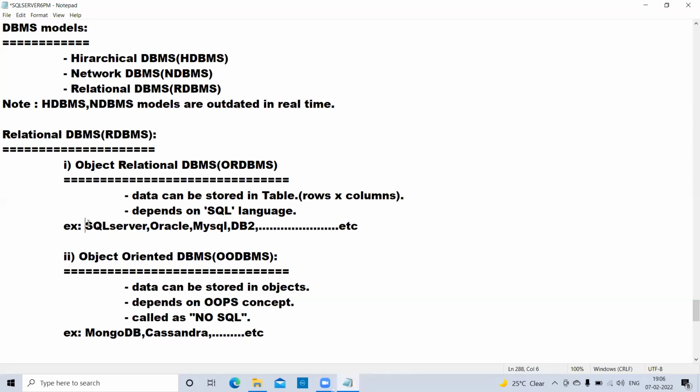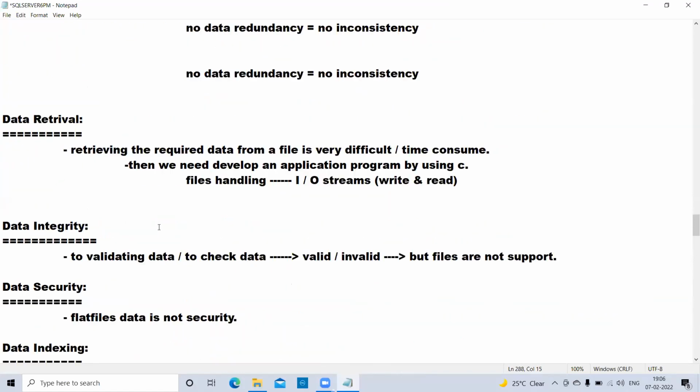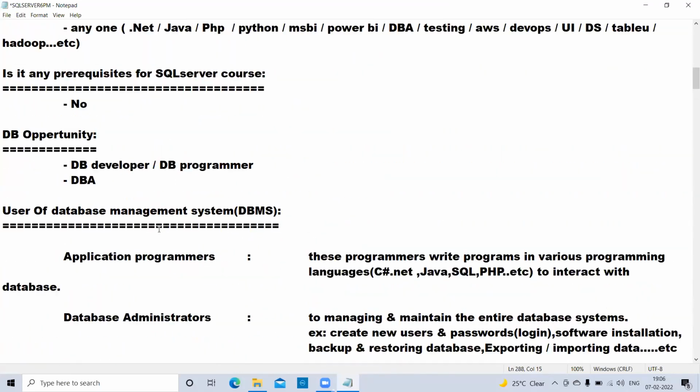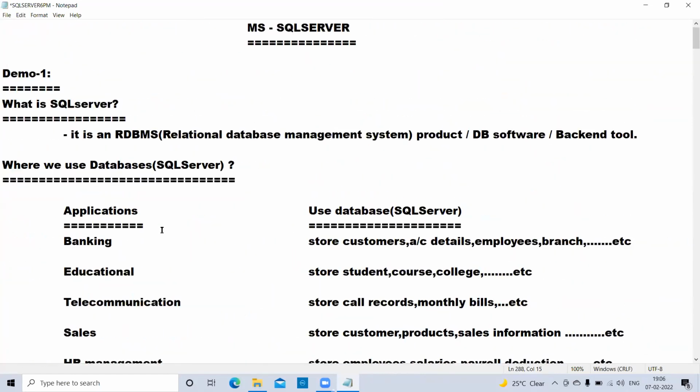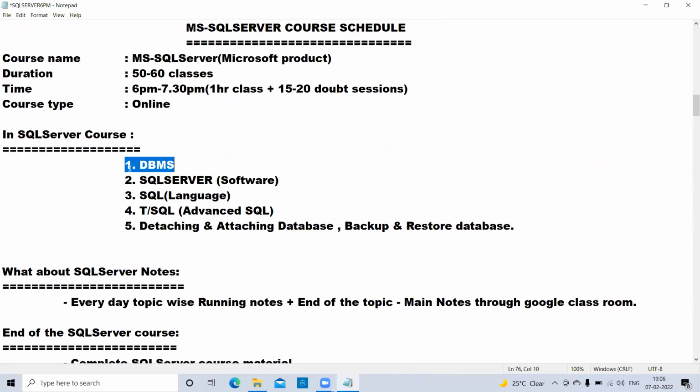This is my first SQL Server class. I gave you some information in the demo classes, in the schedule part. First is DBMS: the basic information, what is data, what is information, what are databases, data storage, flat files, DBMS models, database types.